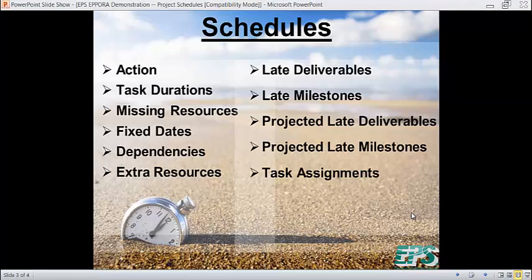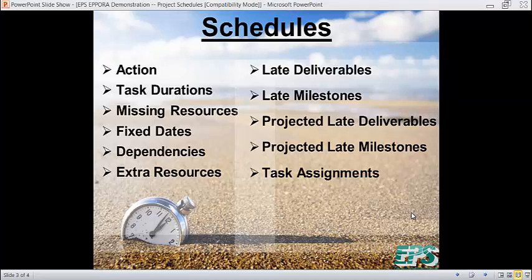Fixed dates. The major purpose of scheduling tools is dependencies. Fixed dates kill the dependency feature. You do not want to have too many fixed dates in your schedule. Things that should be fixed dates are things like the start of the project and scheduled trips. Very little else should ever be a fixed date. EPPORA has a threshold percentage, an algorithm it uses, so that if you have too many fixed dates, it tells the appropriate personnel. Dependencies. It makes sure that you put dependencies on almost every scheduled task.